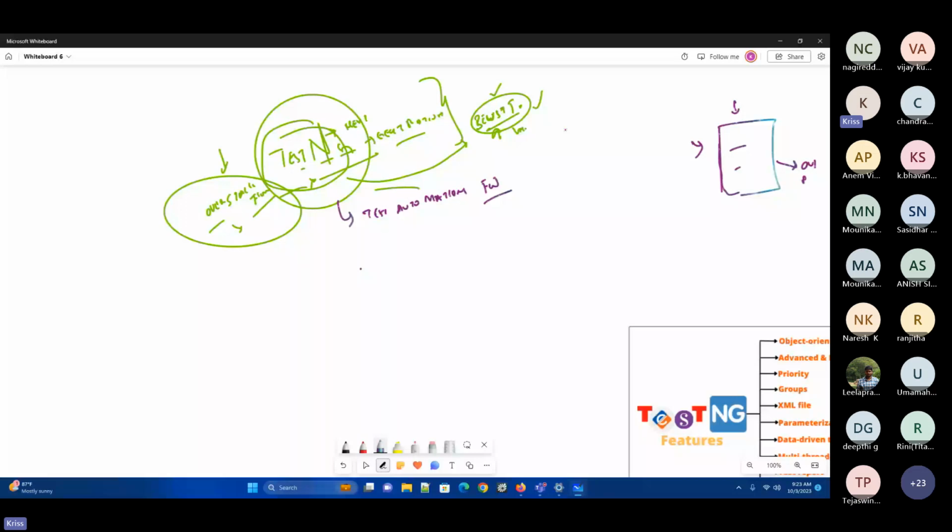Now when someone asks you, hey, what is this particular TestNG, you can refer to it as a framework or a tool.